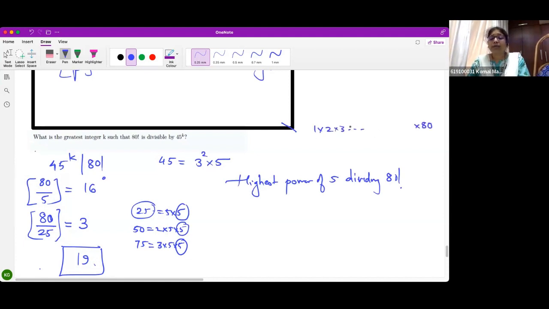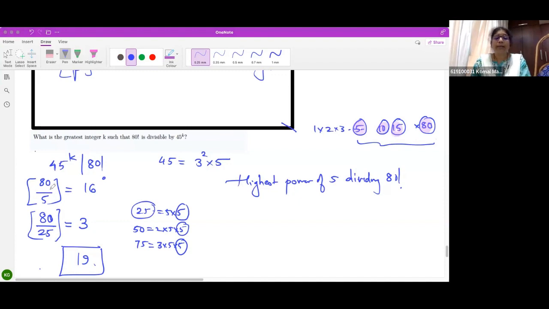So which number gives you a power of 5? 5, 10, 15, so on till 80, correct? This is clear. How many such numbers will be there? Beta, tell me. They are all what? Multiples of 5. How many multiples of 5 will be there? 80 upon 5, 16.